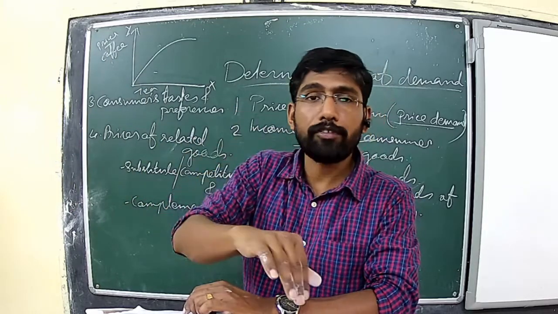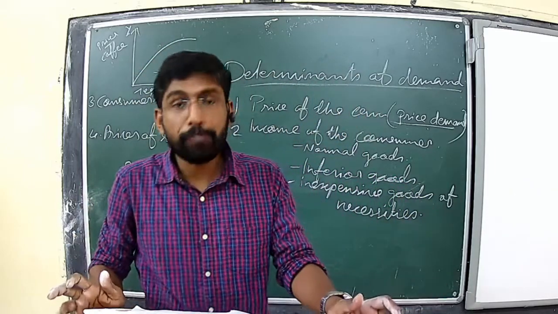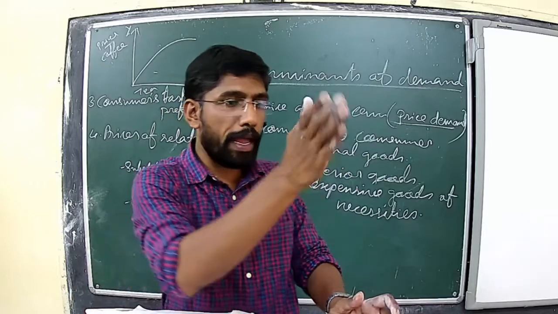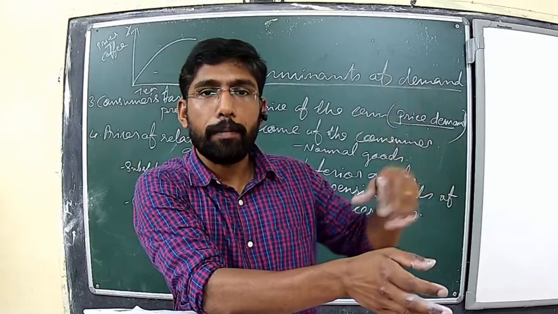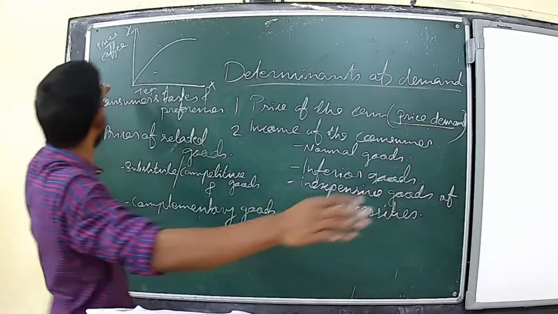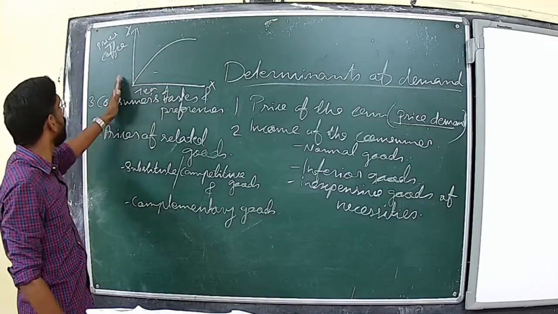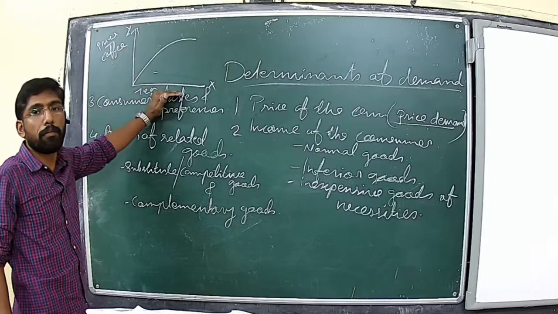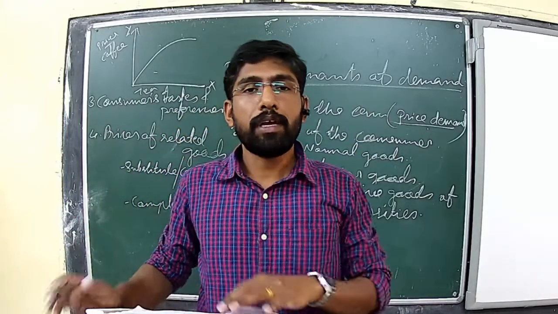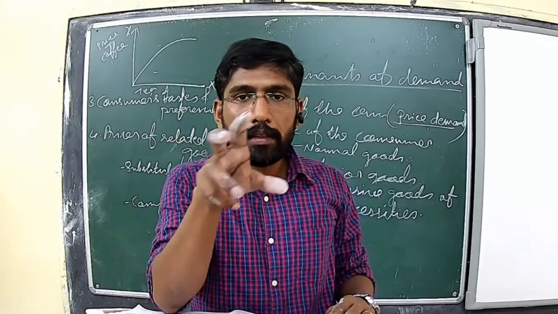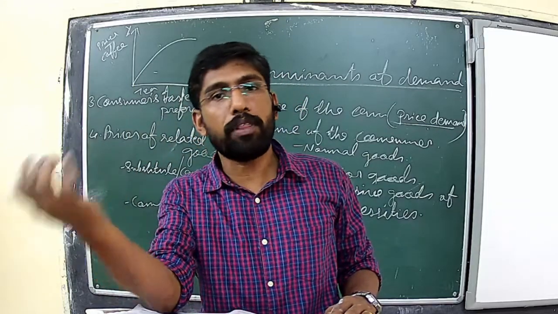So in the case of substitute goods, the price of a substitute good will directly affect the demand for the other good. That means here the price of coffee is directly affecting the demand for tea. When the price of coffee increases, the demand for tea also increases. And in the case of complementary goods, the price of the first commodity will inversely affect the demand for the second one.